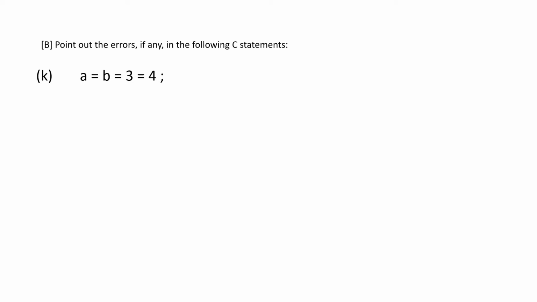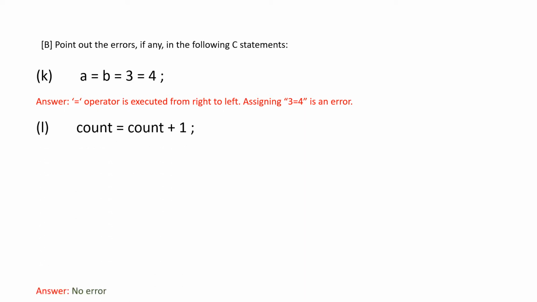And is this a proper C statement? Equal to is executed from right to left, and 3 = 4 would be executed first, which is an error. count = count + 1, yes, there is no error in this. And date = '2 March 04' is invalid because this is a string and it cannot be assigned using single quotes, and date has to be an array.